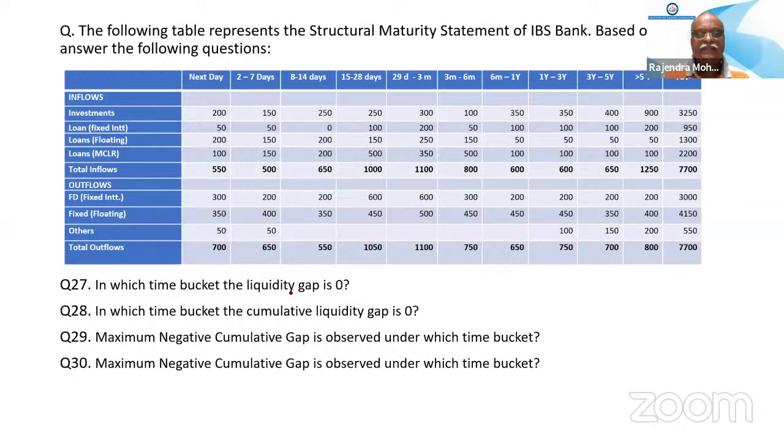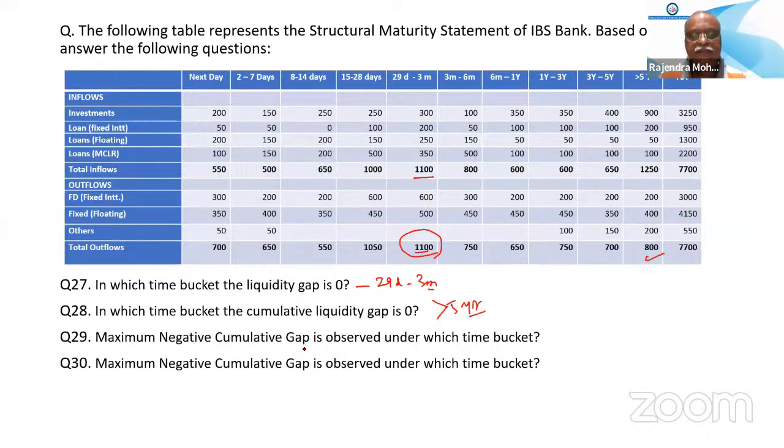In which time bucket is the liquidity gap 0? That also we have calculated. This is the liquidity bucket where it is 0, because here it is 11. This is the 29-day to 3 months bucket. In which bucket is the cumulative liquidity gap 0? That also we have calculated. Last bucket. So over 5 years, this is 0.